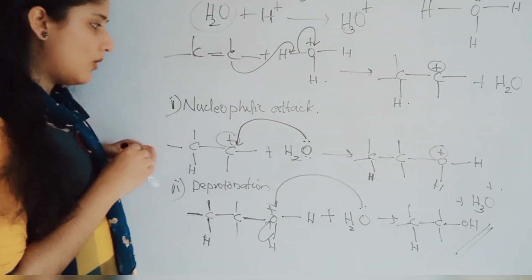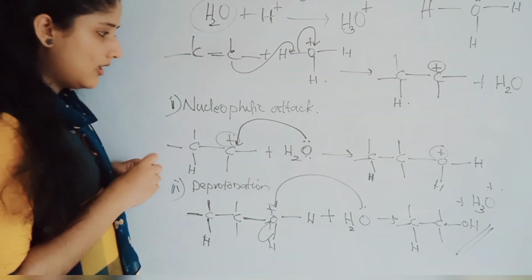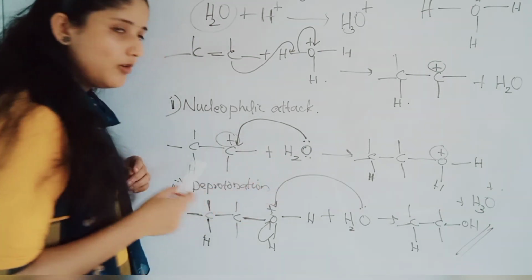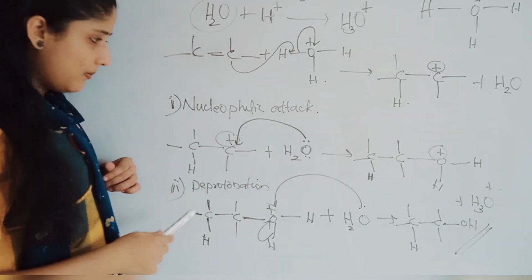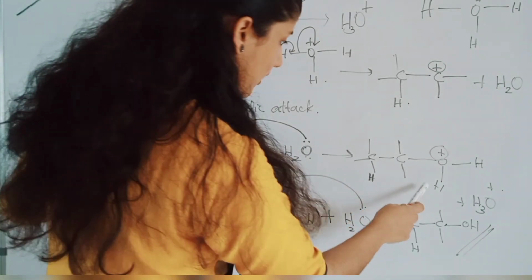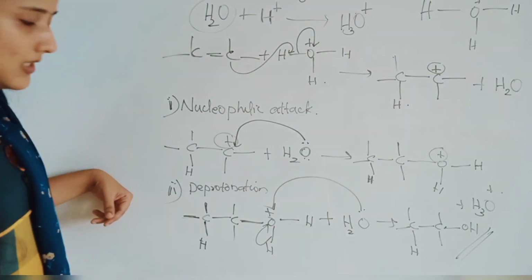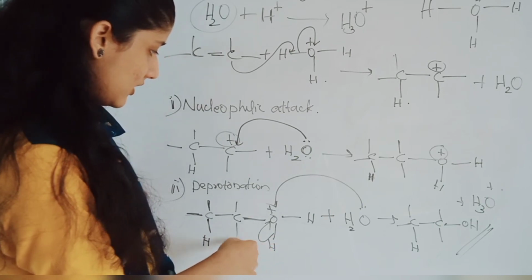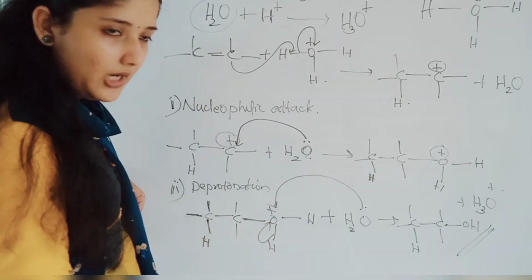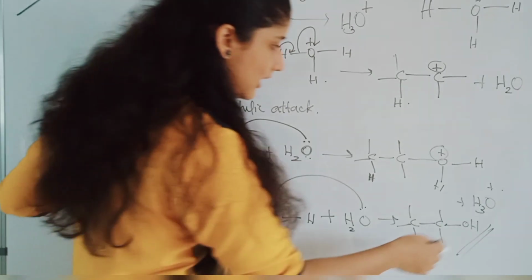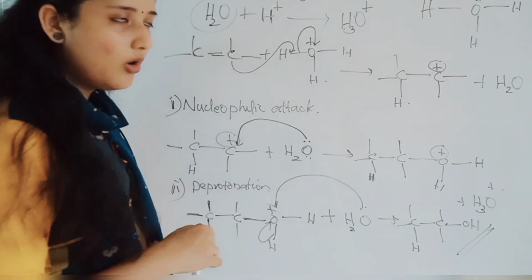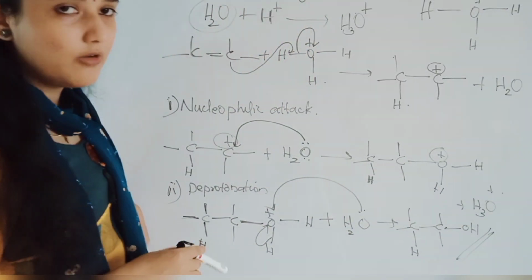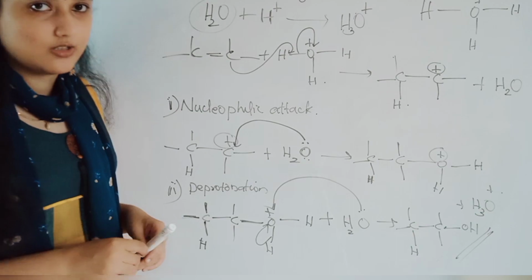The next step is what? Nucleophilic attack. Nucleophilic attack of oxygen of water. That will attack the carbon and you will get this product. Okay. Then the next step is the deprotonation with the help of water. Oxygen will attract the hydrogen and this positive charge will be balanced. And you will get the product plus H3O plus. This is the mechanism of acid catalyzed hydration.